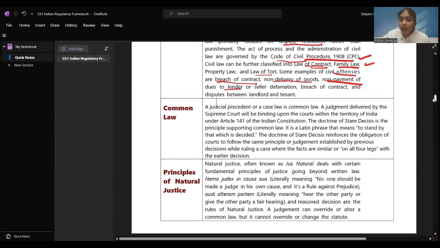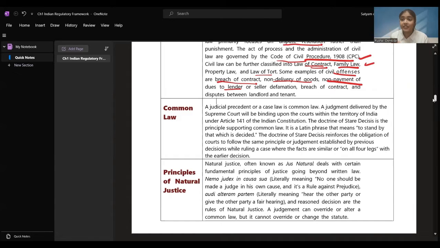Common law. A judicial precedent or a case law is a common law. Suppose a judgment was passed by the Supreme Court of India, as I mentioned earlier, that judgment is going to be binding on the entire territory of India. That becomes your common law.